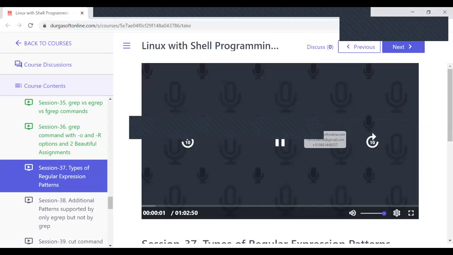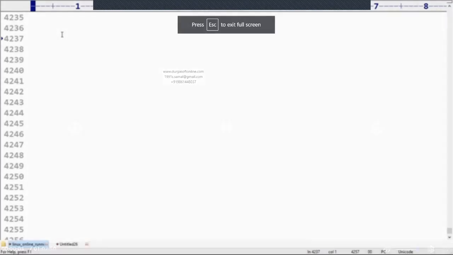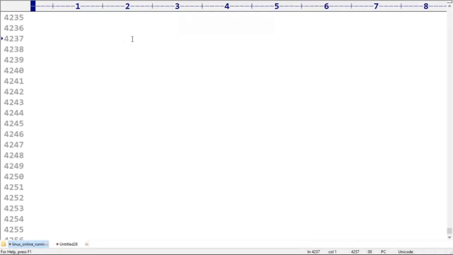In the previous video we covered the grep command and its various options. The egrep, fgrep, and normal grep commands, the -o and -r options, everything we discussed, right? Now the next concept we have to discuss is types of regular expressions.